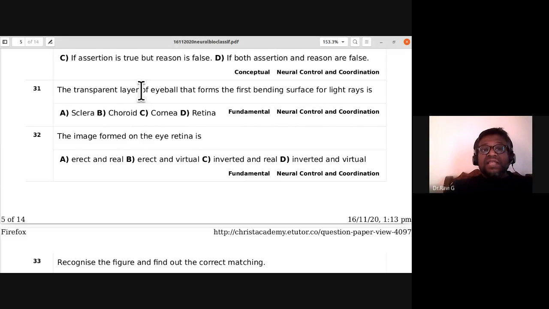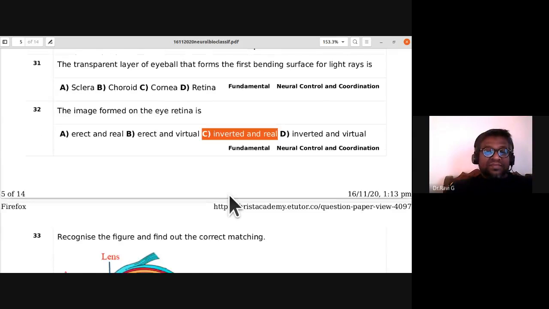31st, the transparent layer of eyeball that forms the first bending surface for light rays is cornea. The image formed on the eye retina is erect and real, erect and virtual, inverted and real. So the image formed on the retina is inverted and real. So for the 32nd, C is the answer.